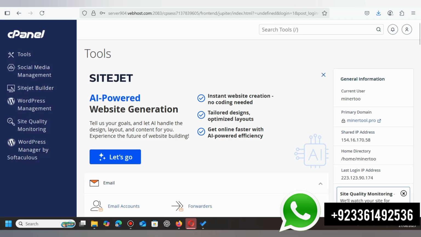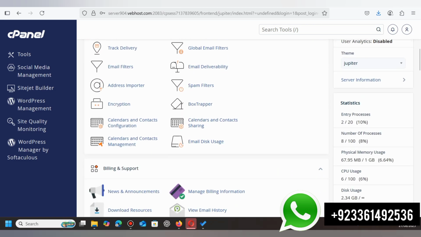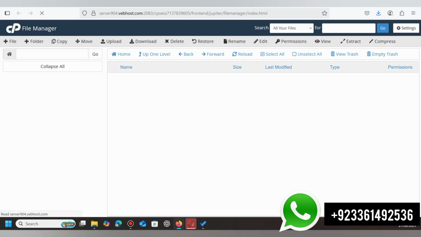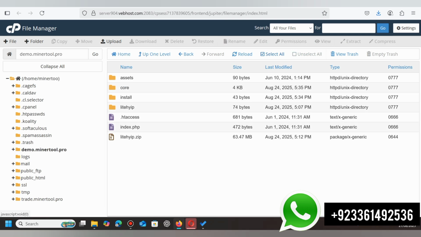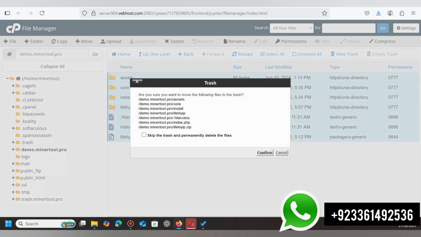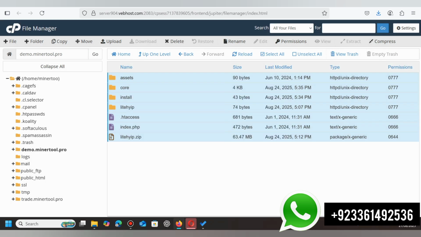So viewers, we have successfully logged into our cPanel. So after logging into our cPanel, we will go to the file manager and open the domain name. So first I will delete the existing files that are on my cPanel. So after deleting the website, we will upload the source code over here.